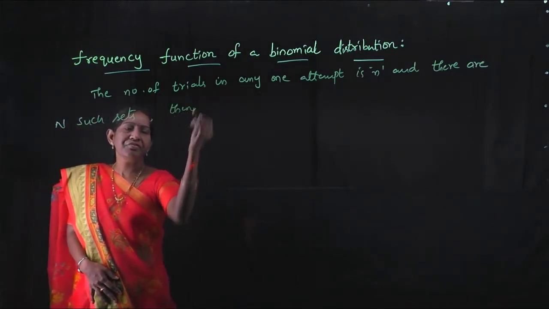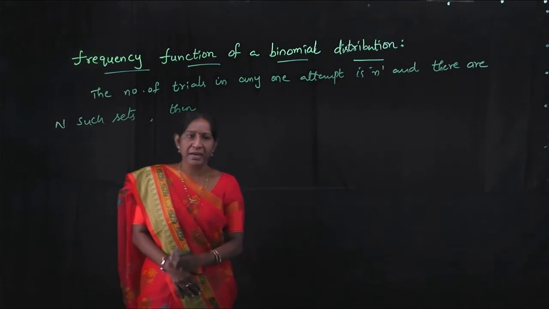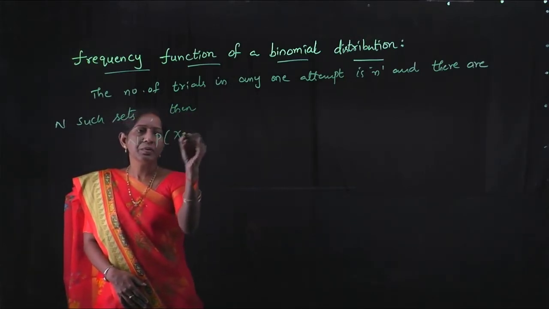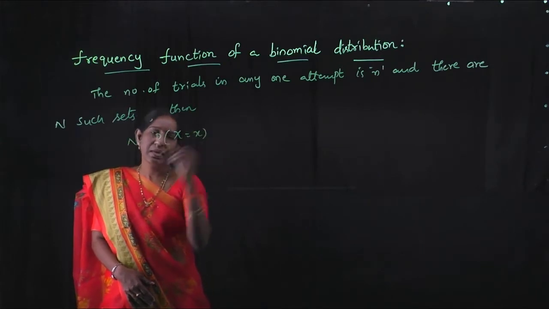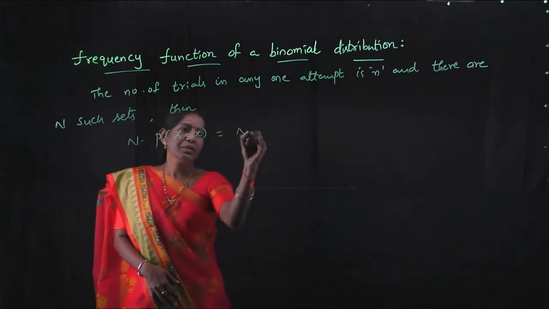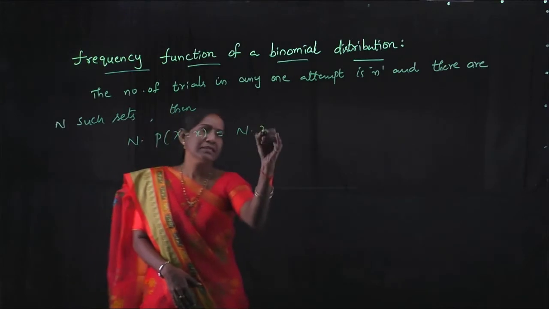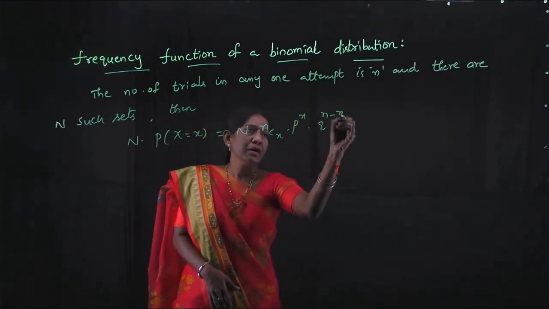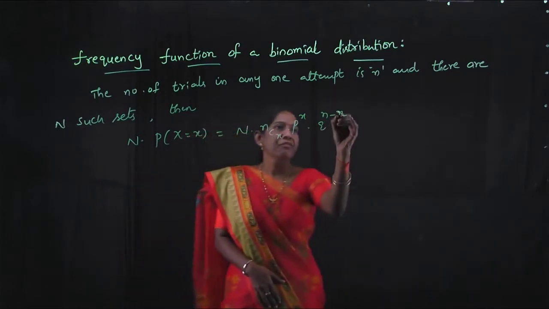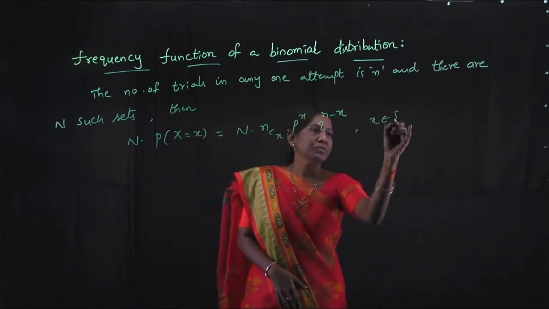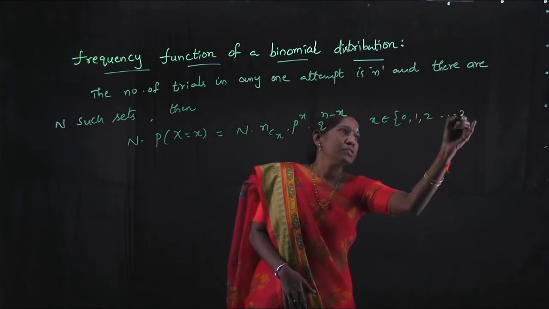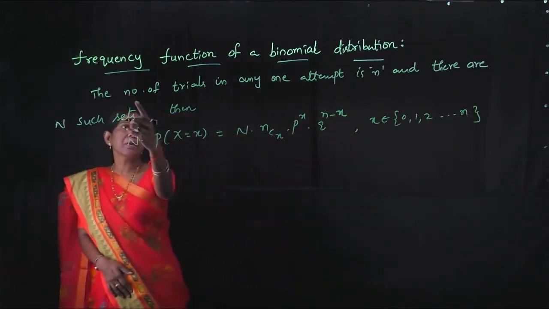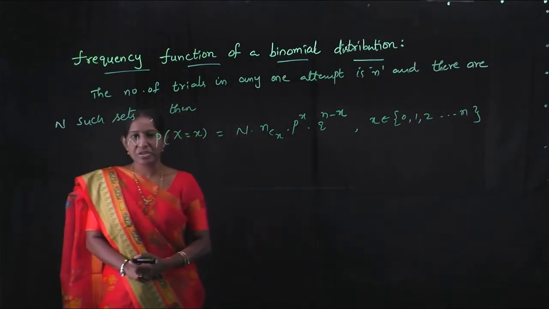Then frequency function of a binomial distribution is capital N into P of x equal to x, that equal to capital N into nCx p to the power x q to the power n minus x, where x belongs to 0, 1, 2 and so on n, where n is number of trials in any one attempt.